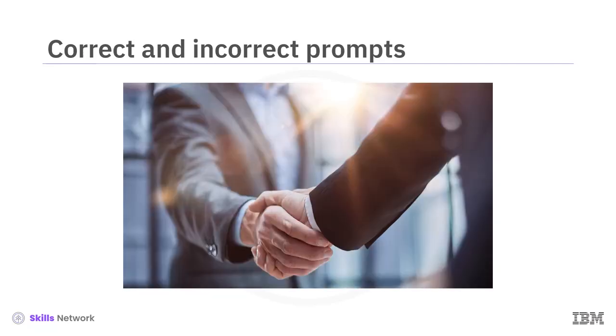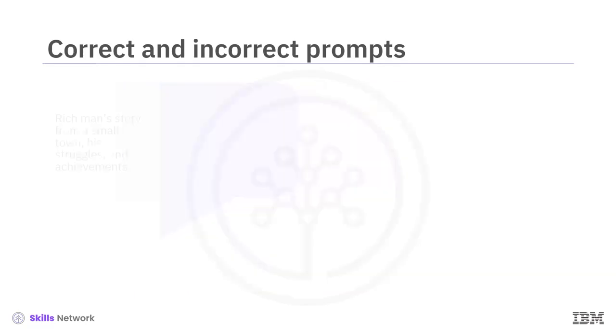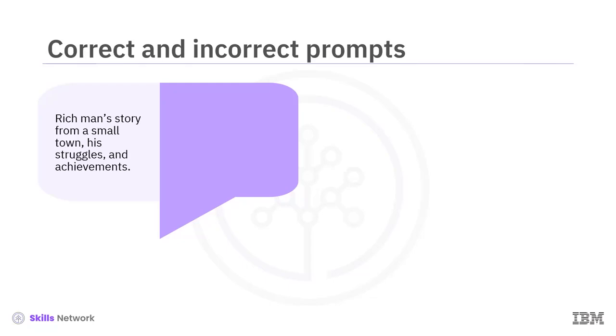Suppose you want the model to write a short story about the struggles and achievements of a farmer who became a successful businessman in 10 years. If your prompt is "rich man's story from a small town, his struggles and achievements," it'll produce a generic output, as this is what we call naive prompting. It means asking queries from the model in the simplest possible manner.